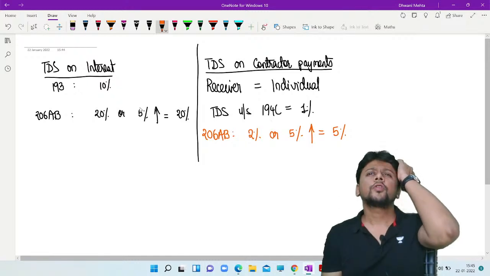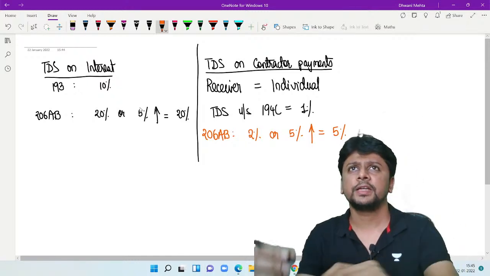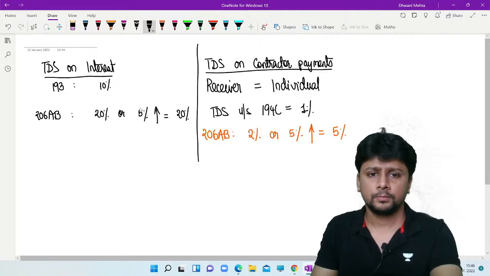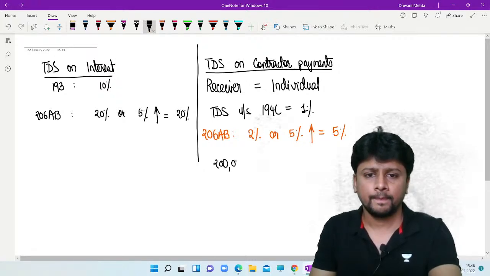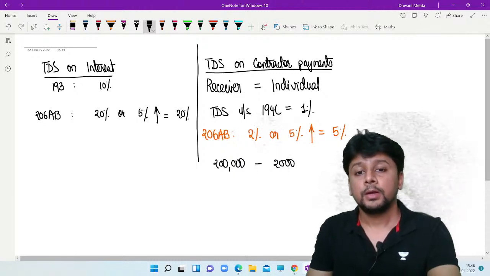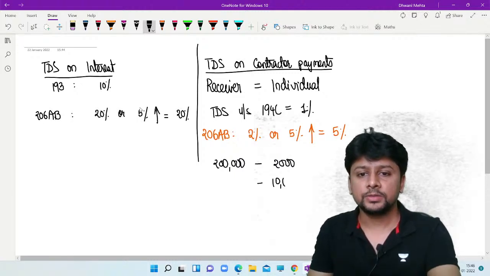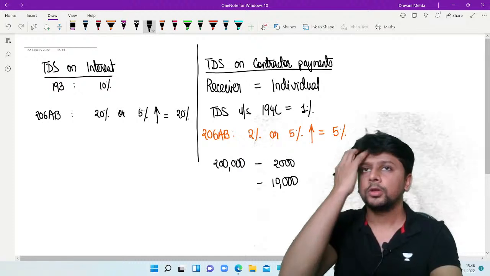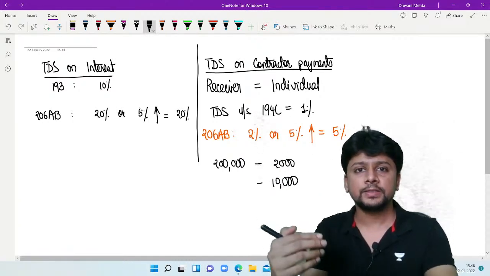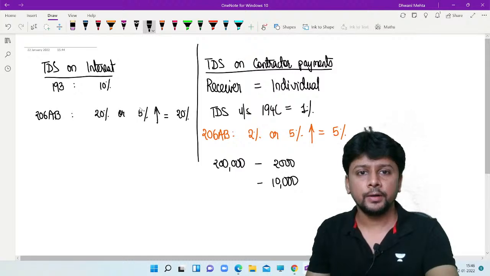So earlier, from a payment of, let's say, 2 lakh rupees, tax used to be deducted at source of 2000. Now that straight away becomes 10,000. Not only does it affect the cash inflow, but it also results into more TDS, resulting into a refund.